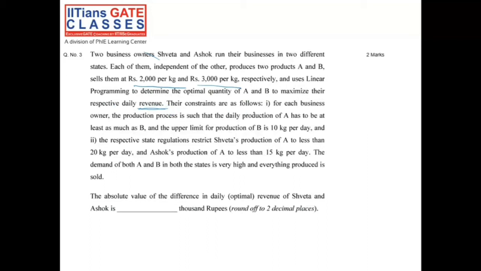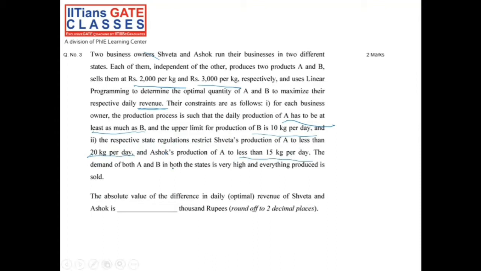Next, their constraints are as follows. For each business owner, the production process is such that the daily production of A has to be at least as much as B. So we have to produce quantity of A at least as much as quantity of B. The upper limit for production of B is 10 kg per day, and the respective state regulations restrict Sweta's production of A to less than 20 kg per day and Ashok's production of A to less than 15 kg per day.